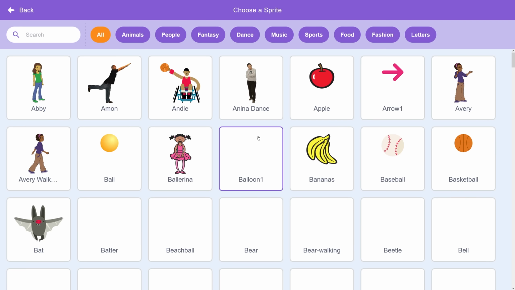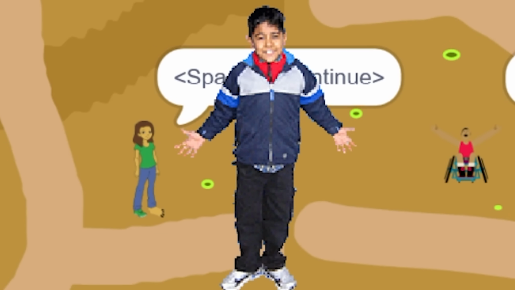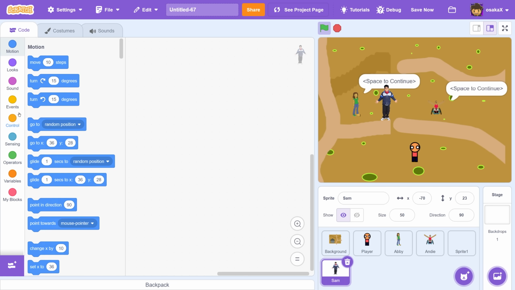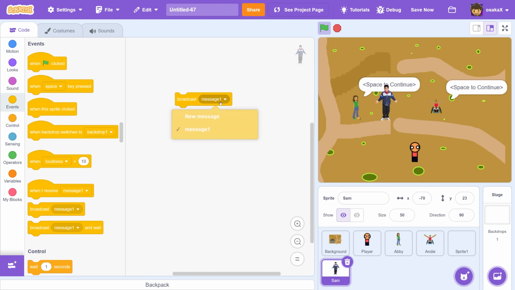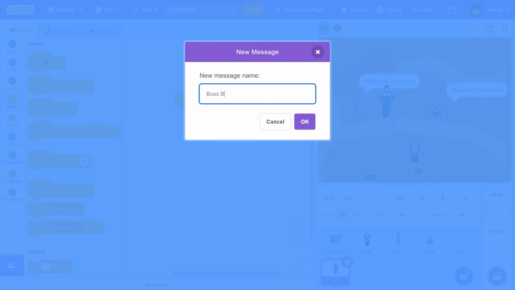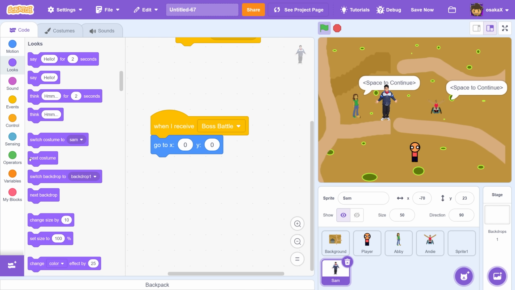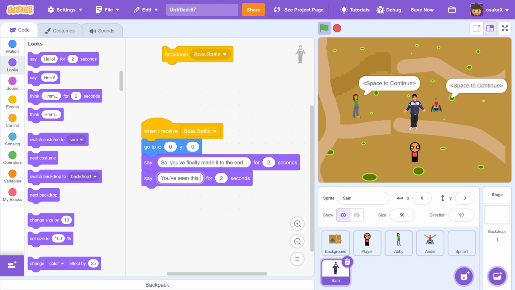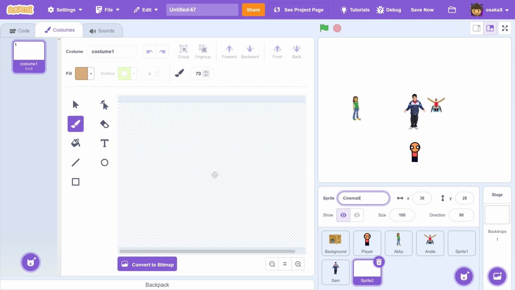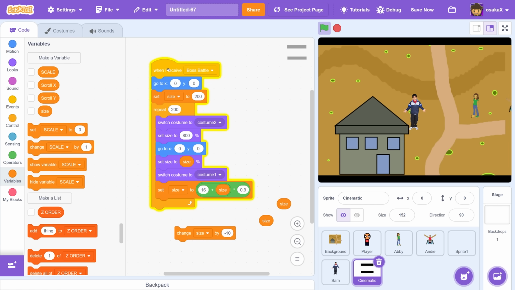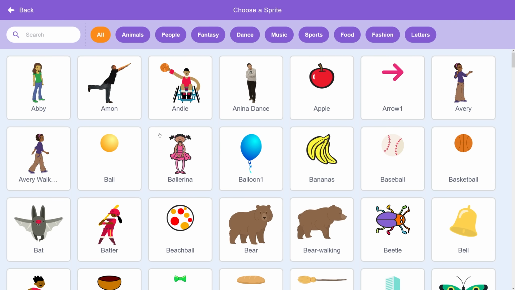That is right. Let's see what they added in here. Sam. Yes, this is actually perfect. So when, okay, make a new message. Boss battle. He's just gonna start yapping about something. You've seen this town, what its purpose is. And then we need the cinematic bars, of course. Yes. Hold on, let me put a portal at the end.